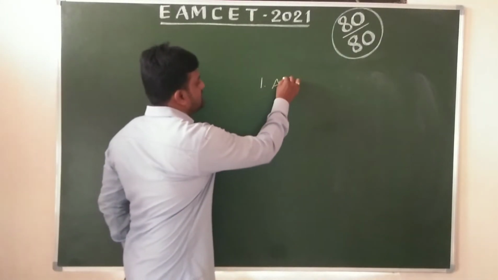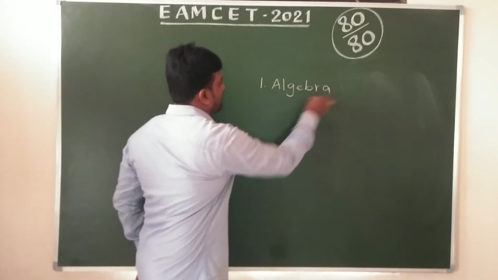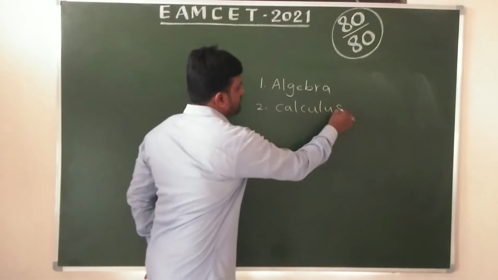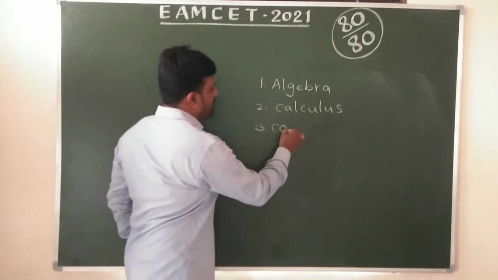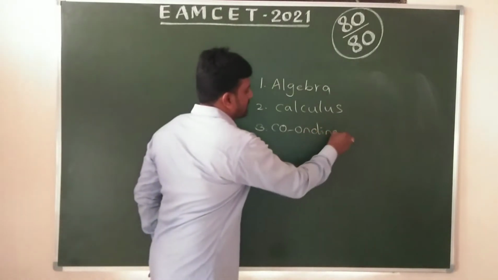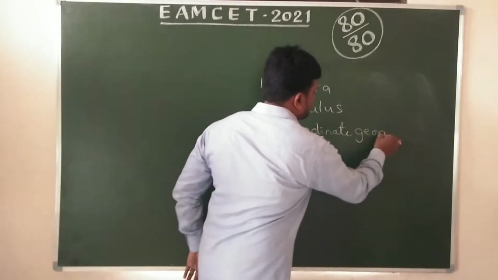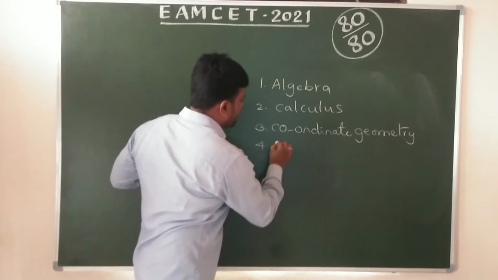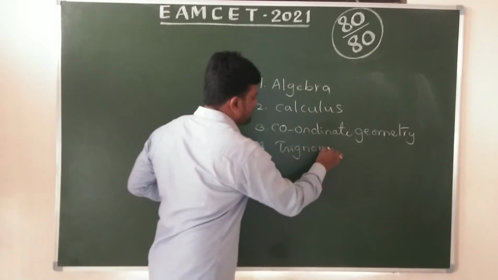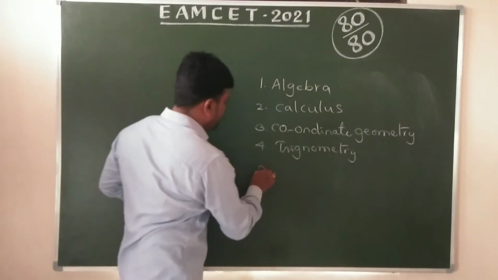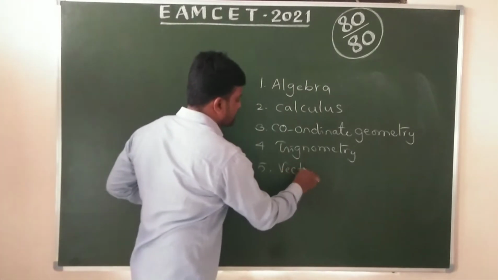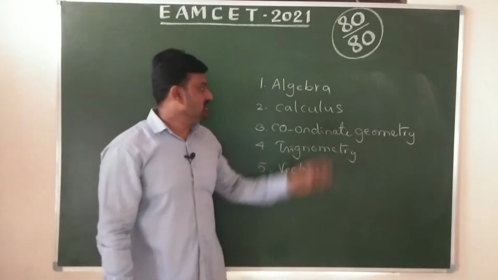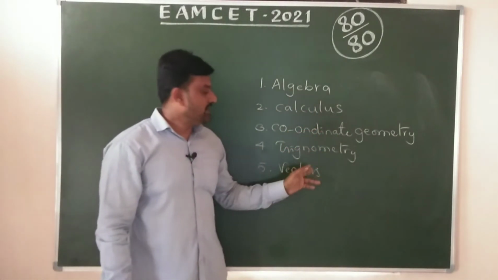One is algebra, second is calculus, third is coordinate geometry, fourth is trigonometry, and fifth is vectors. These are the weightage-wise order: algebra, calculus, coordinate geometry, trigonometry and vectors.